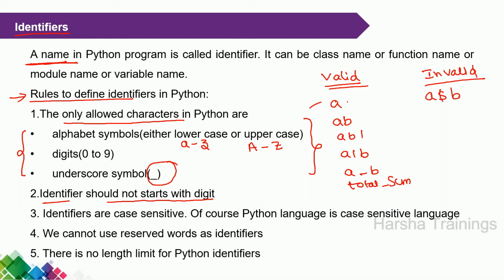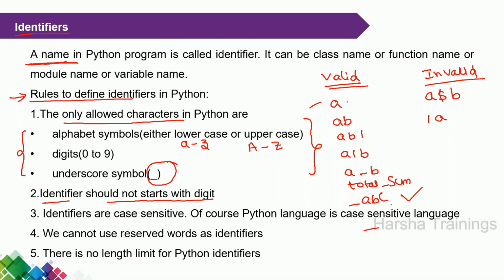Suppose consider some invalid ones. $B. This is invalid. Why? Except underscore, we are using dollar. It is not possible. For example, 1A1. It is not valid. Why? We already said the identifier does not start with a digit, but here it starts with a digit. An identifier can start with an underscore. That is the reason underscore ABC is valid. Underscore is generally followed by any letters or digits.